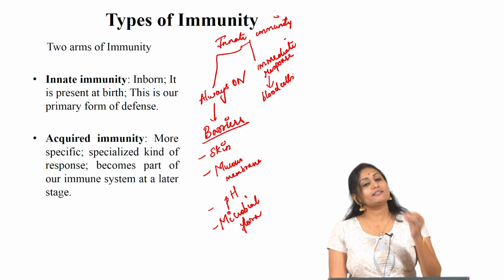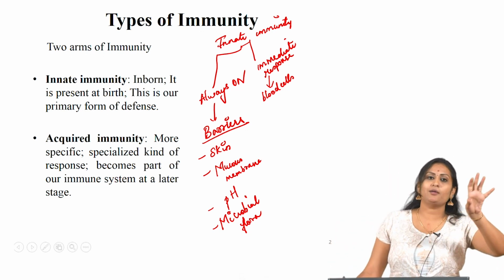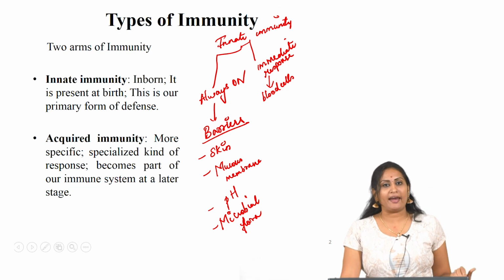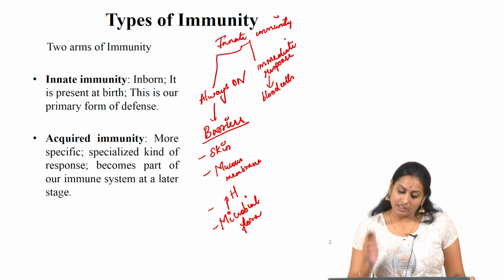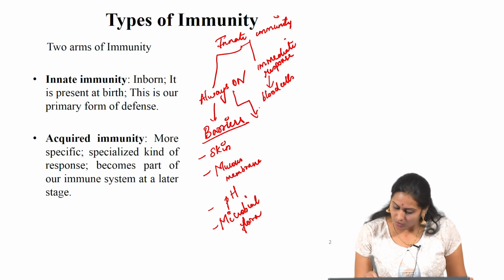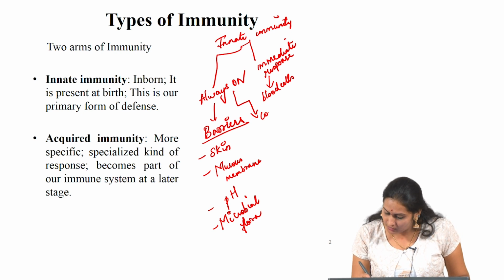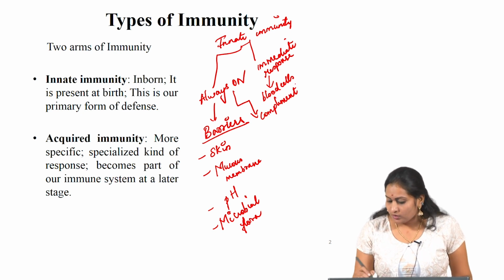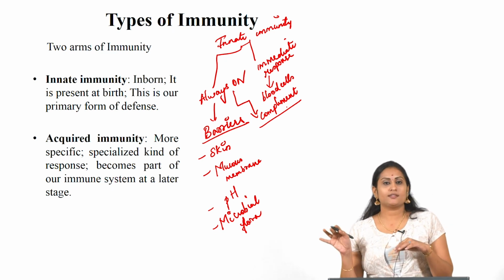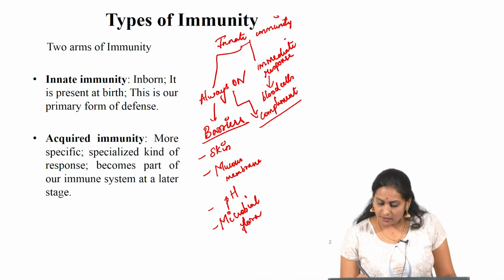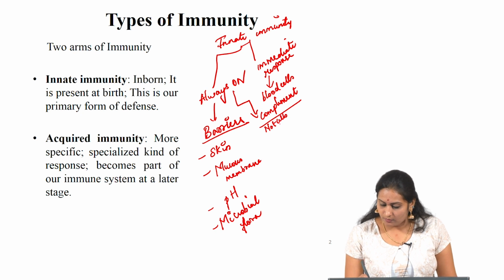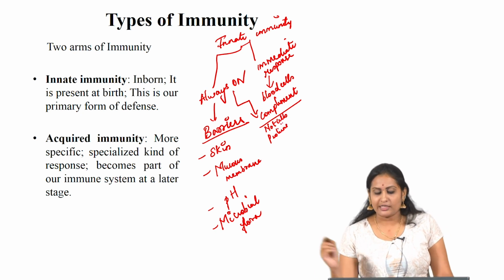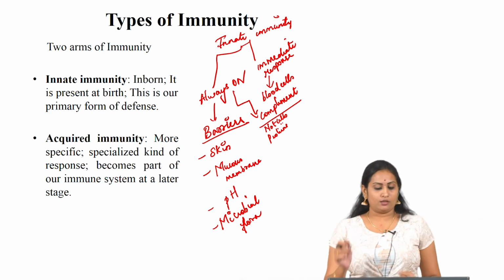These blood cells are there in the bloodstream, and once the pathogen enters, they get activated and fight against those pathogens. And one more thing in the always-on kind of immunity: there are complement factors. Complement factors are not cells, they are proteins which act against the pathogen. So this is about the innate immunity.